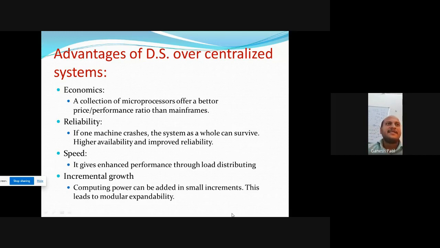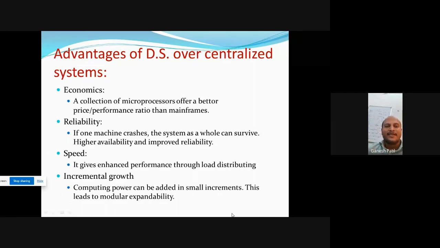Next, reliability. If one machine crashes, the system as a whole can survive. Higher availability and improved reliability. In the distributed system, they will provide reliable service. But in centralized system, what is the problem of the reliability?